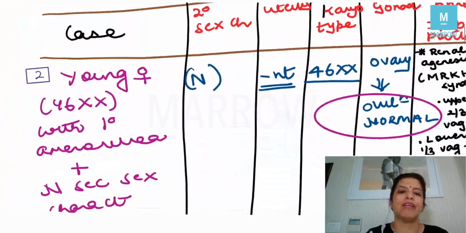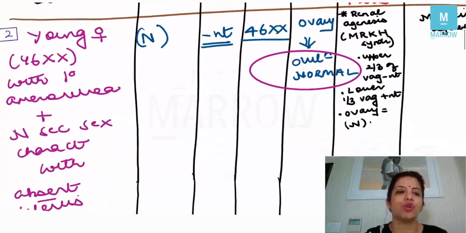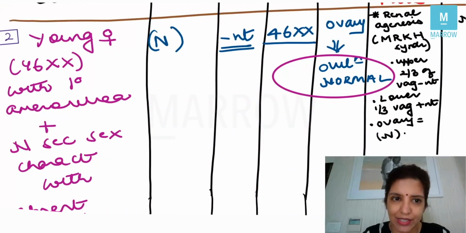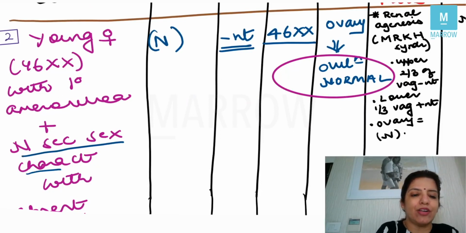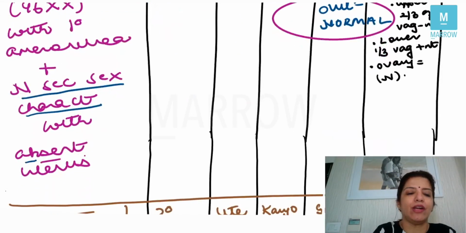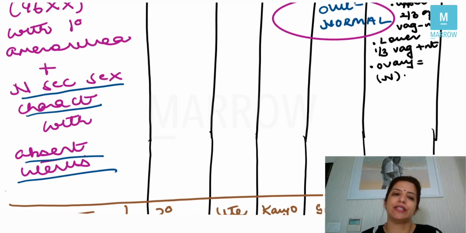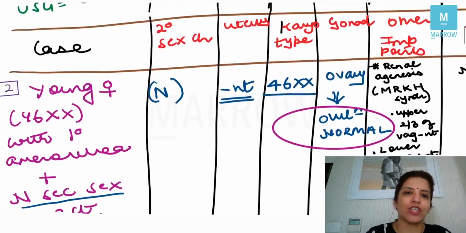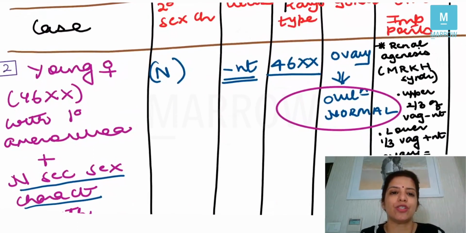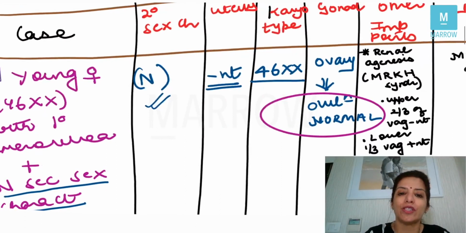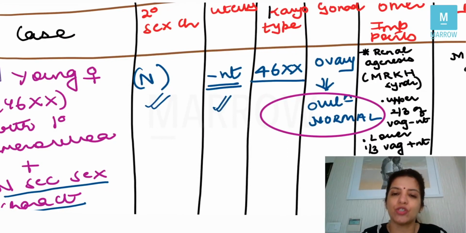Okay, then coming to case 2. Now case 2, the question will say that there is a young female 46XX with primary amenorrhea, with normal secondary sexual characteristics, and with absent uterus, right? And you have to tell the diagnosis. So what is the question giving you? Question is saying that the secondary sexual characteristic is normal. Question is telling you that the uterus is absent. Question is telling you that the karyotype is 46XX.